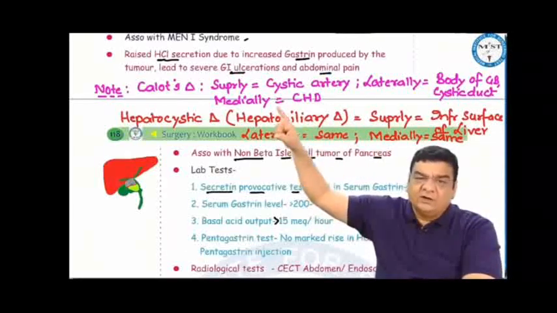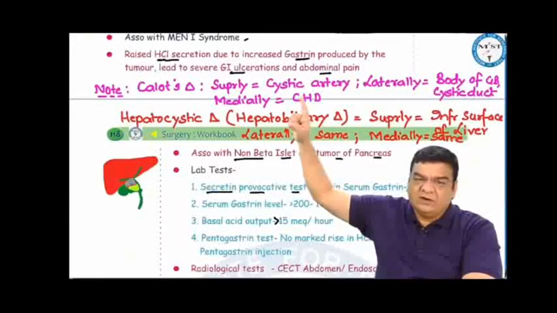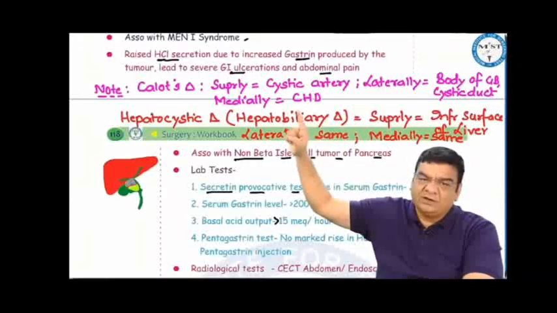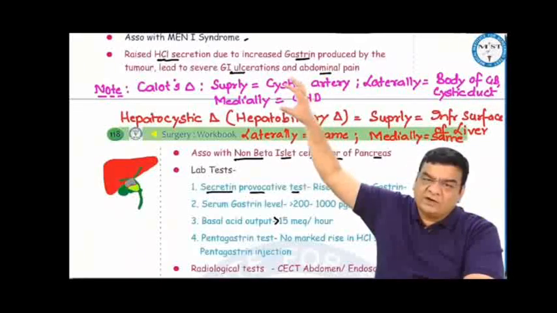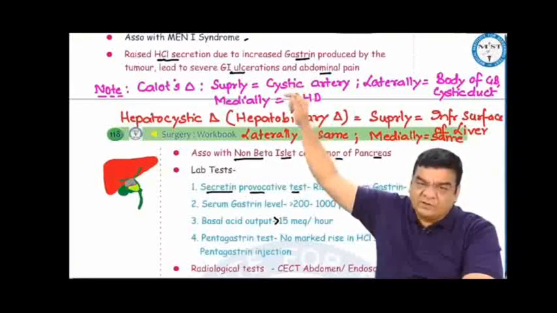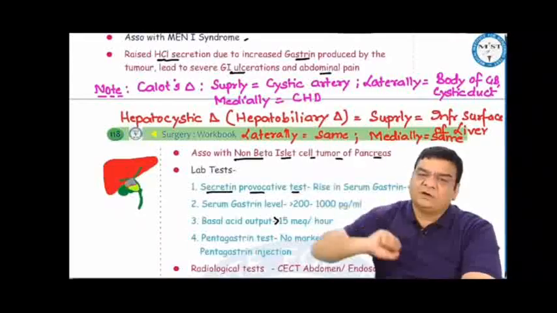While Calot's triangle, its superior boundary is different. Superiorly it is the cystic artery, laterally by the body of gallbladder and cystic duct, and medially by the common hepatic duct. Content of hepatocystic or hepatobiliary triangle would be the cystic artery and the cystic lymph node of Lund. While content of Calot's triangle will be empty. Sometimes, if the cystic lymph node of Lund is present on the inferior surface of cystic artery, then that can form the content of this Calot's triangle.